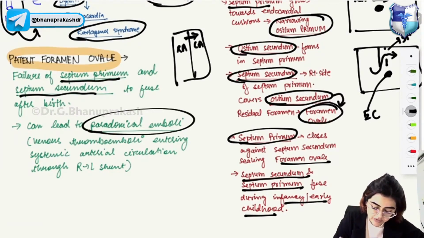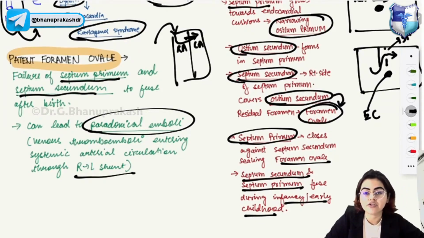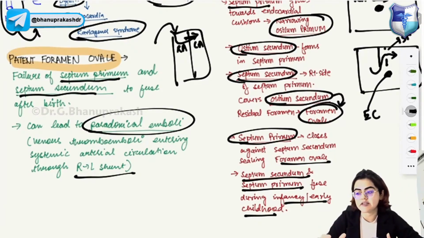What are paradoxical emboli? Paradoxical emboli are venous thromboemboli that go from the right side to the left side and enter the systemic arterial circulation. So right to left shunting happens in case of patent foramen ovale.